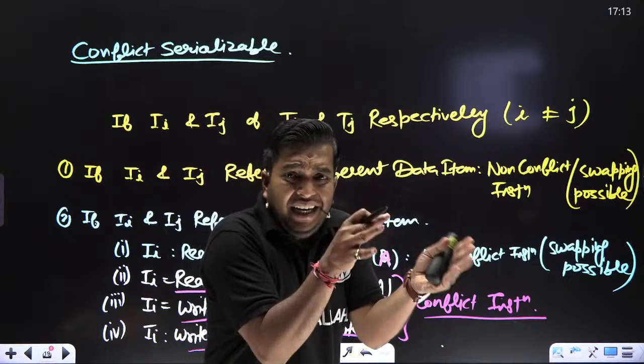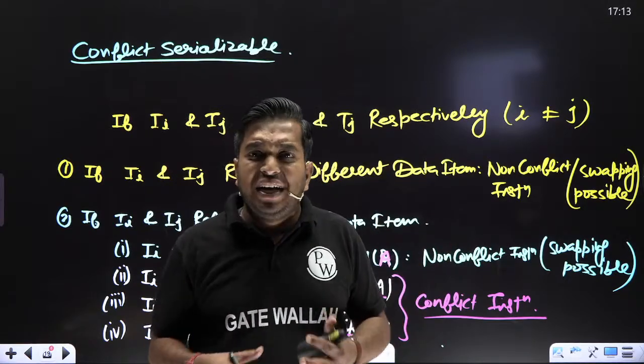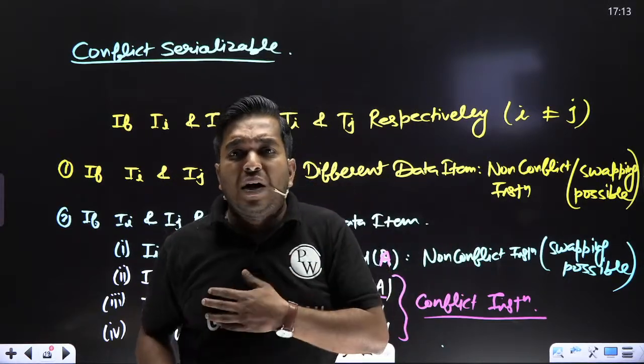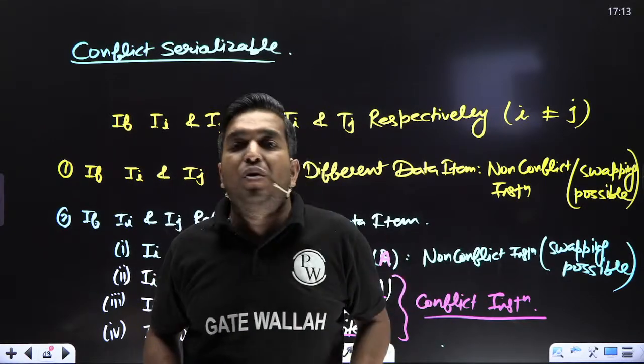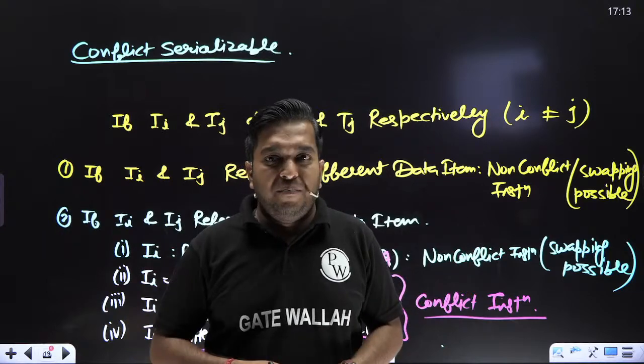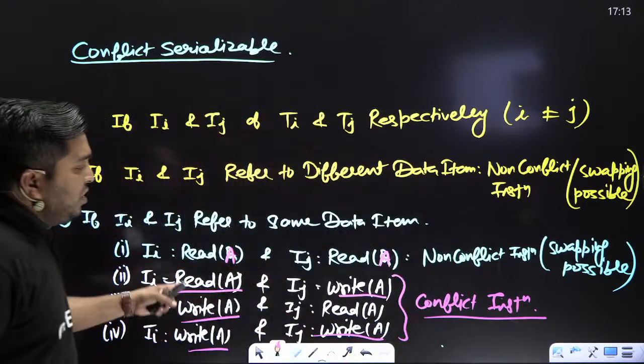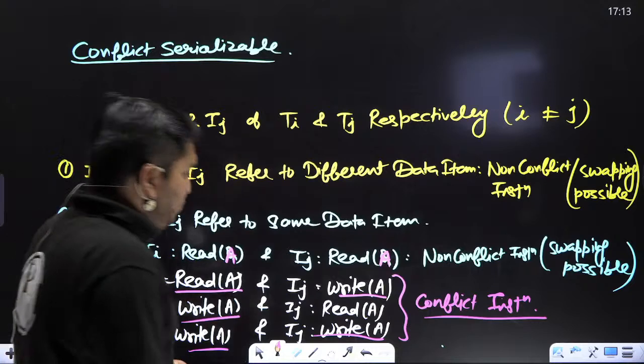Either both are reads or different data items. Different data items means you are working on account A, I am working on account B, then there is no problem. Are you getting my point? So this is the meaning of conflict instruction.